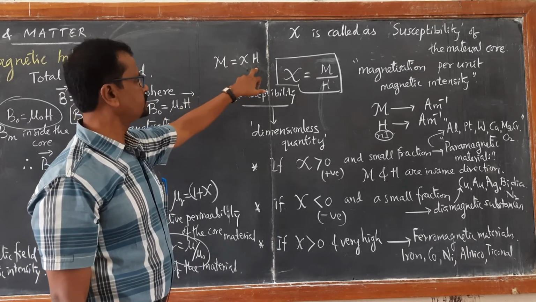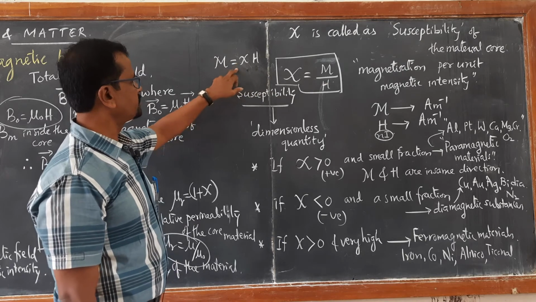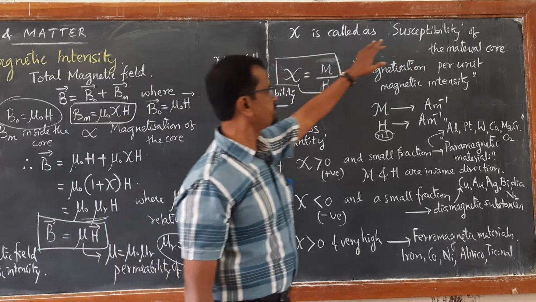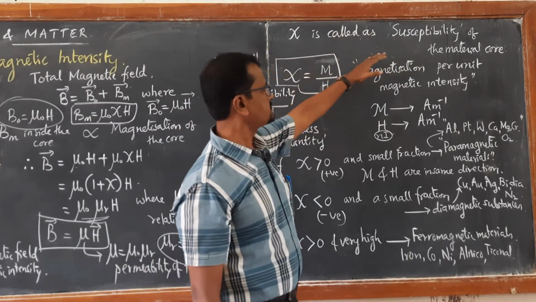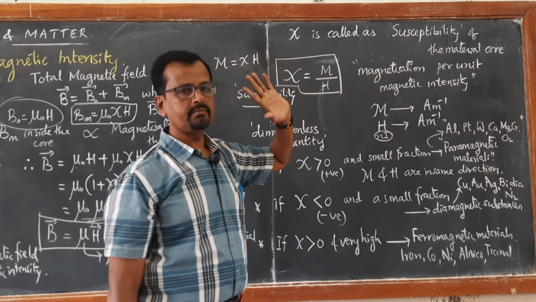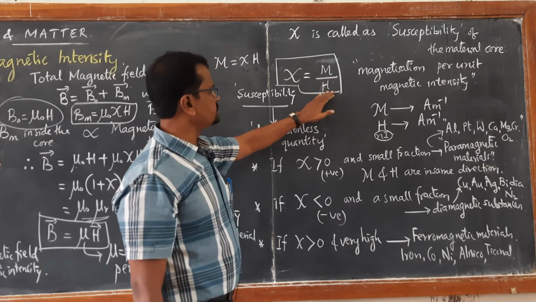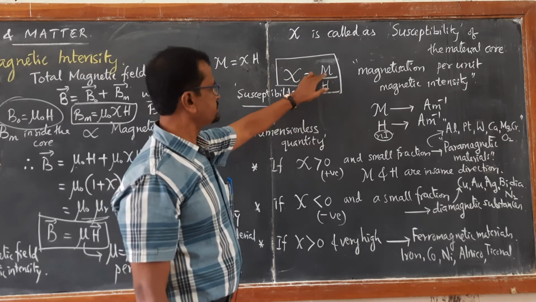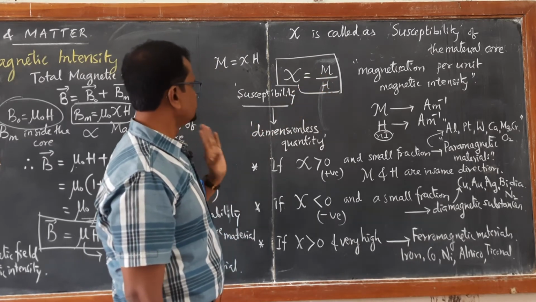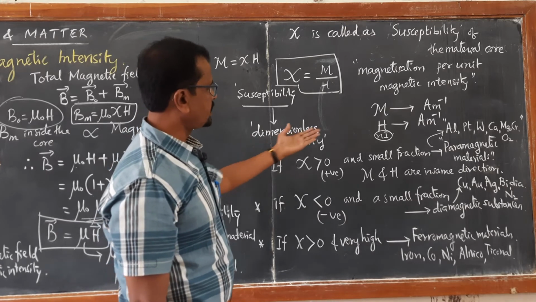Magnetization is directly proportional to magnetic intensity. Therefore, the constant of proportionality we got is susceptibility. Chi is called the susceptibility of the material. So, chi can be defined as magnetization per unit magnetic intensity, M by H. Already we have done. It is a dimensionless quantity.